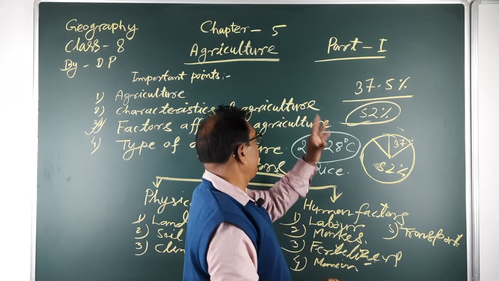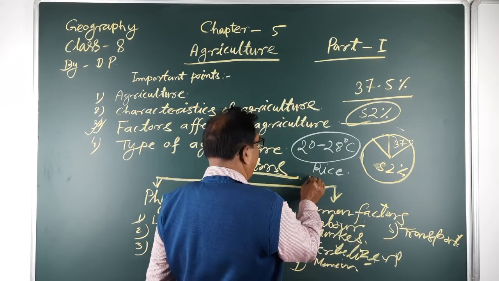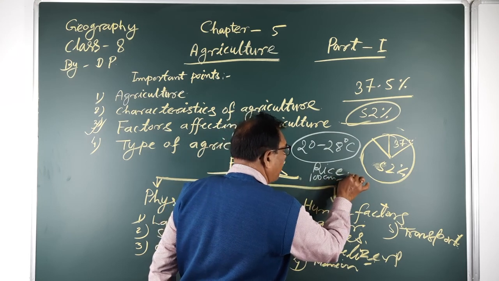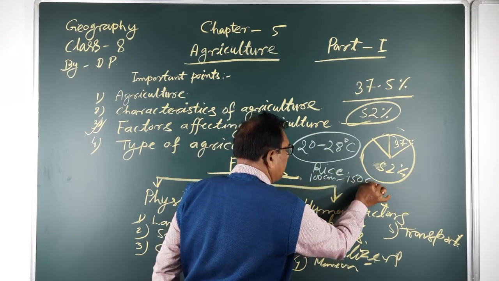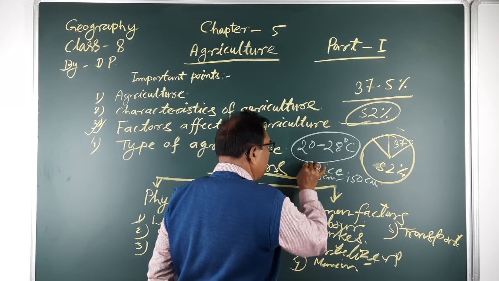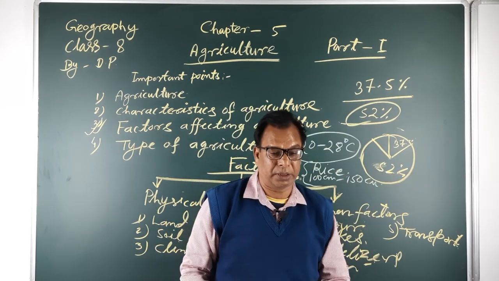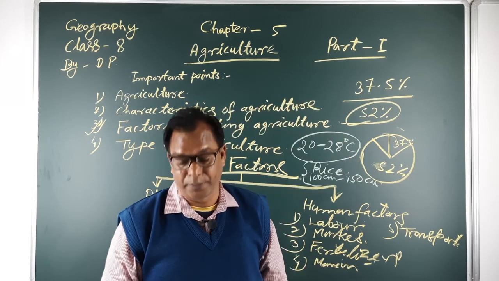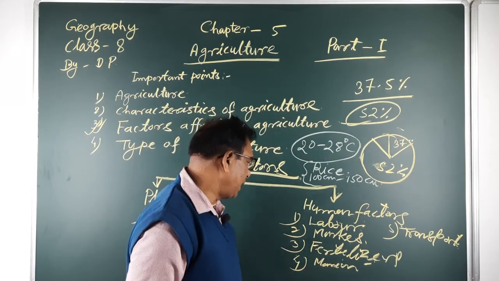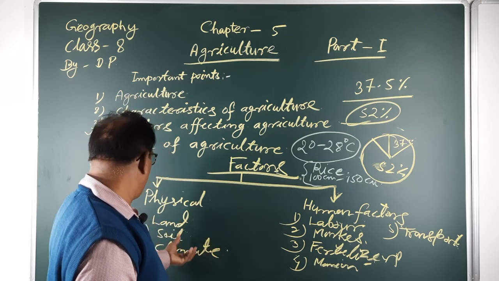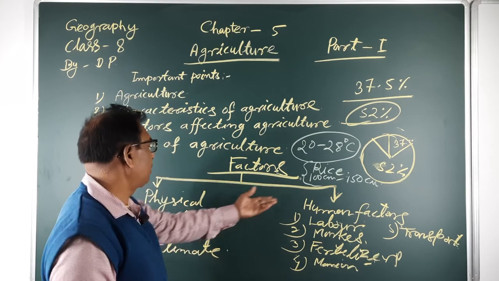Rainfall of 100 to 150 centimeters is also required. In areas where these conditions and good soil fertility are found, there is large-scale production of rice.